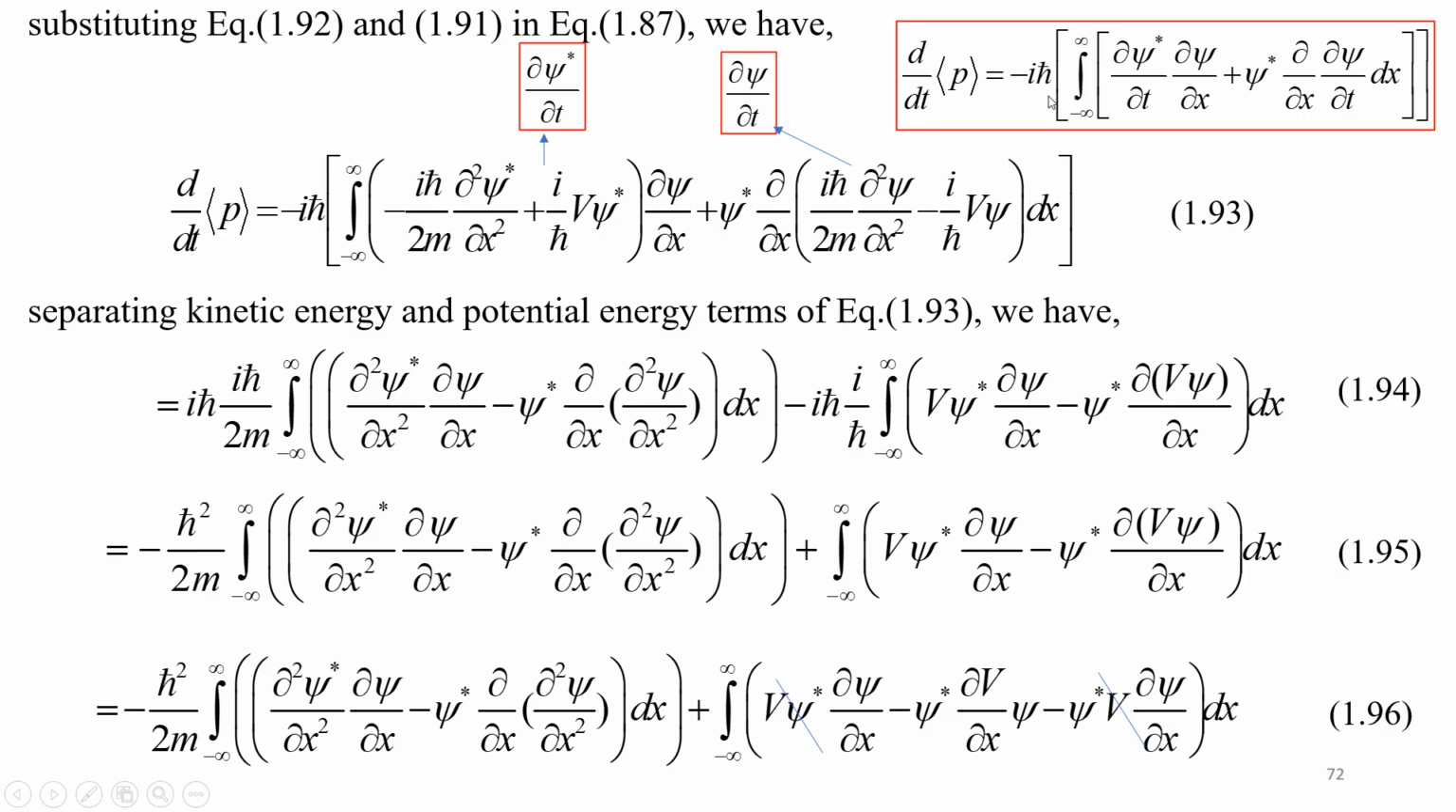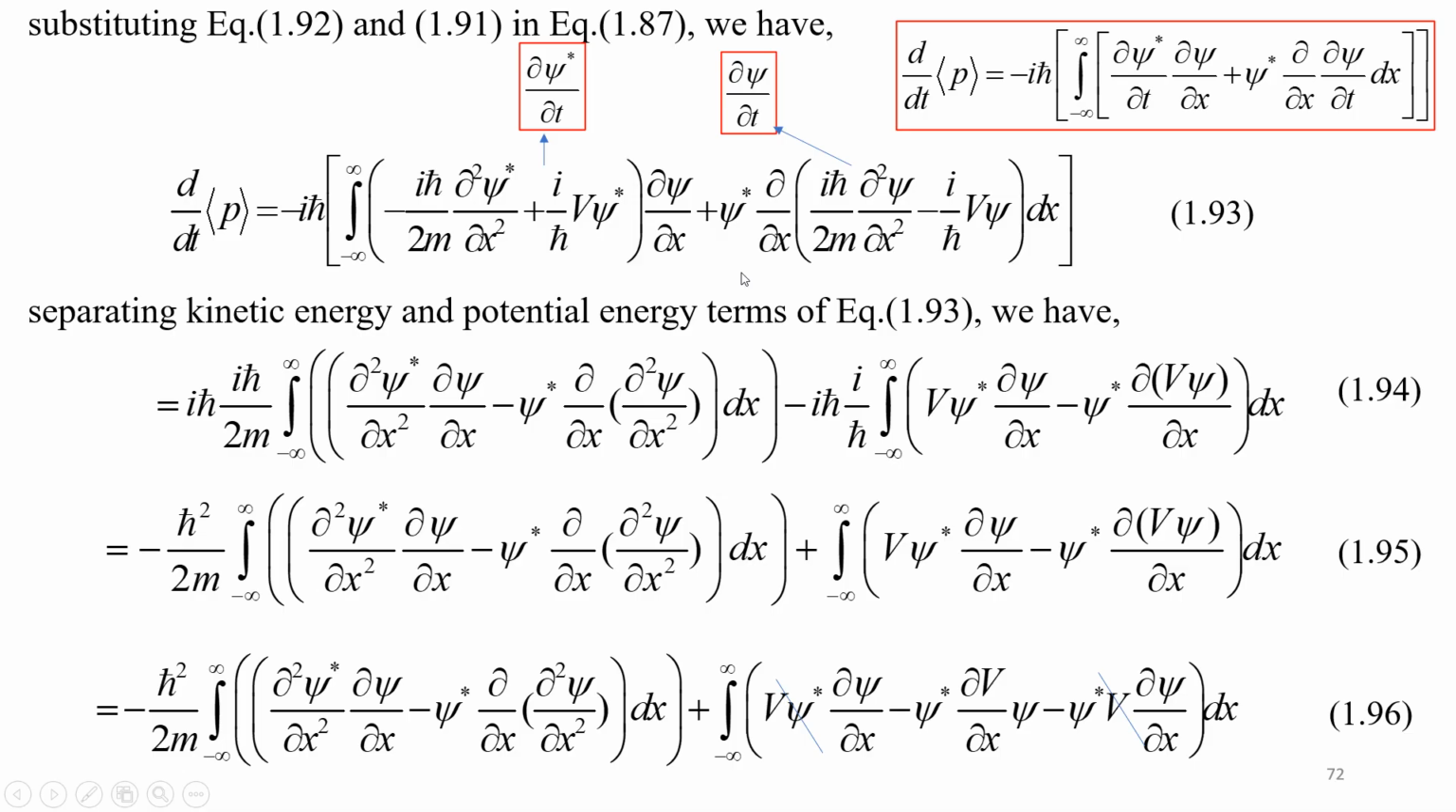So we have 1.87 here. This is ∂ψ*/∂t, this one, keeping ∂ψ/∂x as it is, and this will have ∂ψ/∂t keeping partial ∂/∂x as it is. So equation 1.93 is obtained. Now we are going to separate the kinetic energy and potential energy terms of equation 1.93. So we are going to separate the kinetic energy part and the potential energy part out.